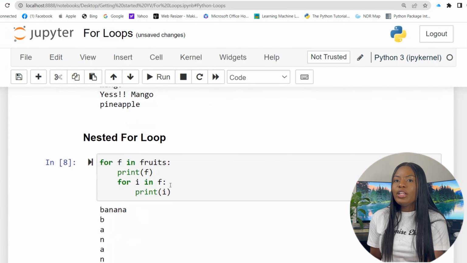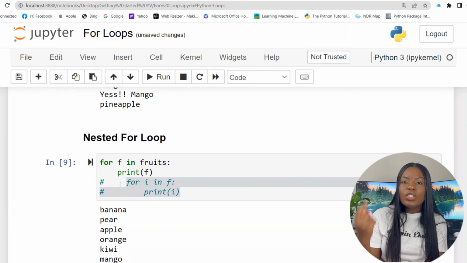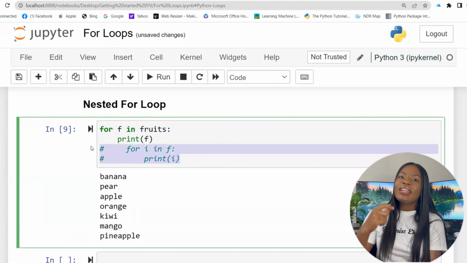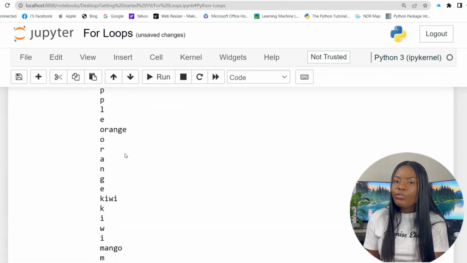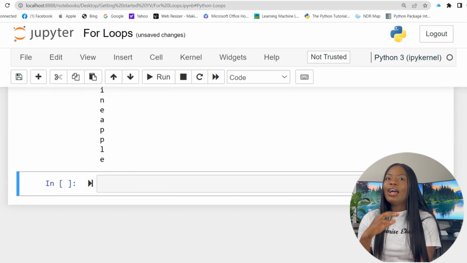So now, combining two for loops, I'm looping through the first one, the list, and inside each item of the list, I'm going through another for loop to go through all the characters in each item. I hope this does not confuse you at this point. If you are confused, just try writing something and see what it returns. Don't worry, it's normal to get confused. Just reach out to me, put your question in the comment section, and let's see how we could help you.